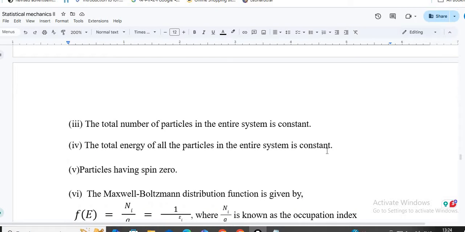Now the next part: the total number of particles in the entire system must be constant. You cannot take particles out of the system, otherwise the statistical calculation is not possible. And the total energy of the particles must be constant so that you can calculate things with this. These Boltzmann particles don't have spin. Actually they are not quantum particles, so they don't have spin. They behave like classical particles, which follow classical laws like Newton's laws and Maxwell's laws, etc.